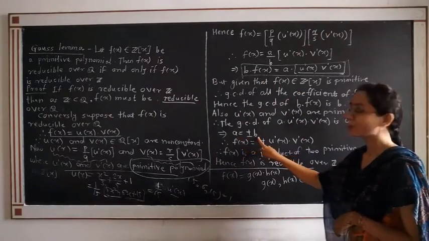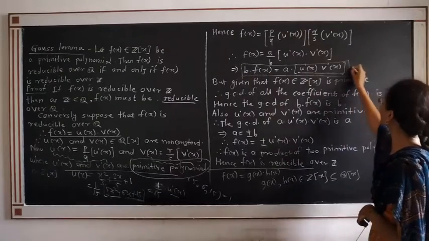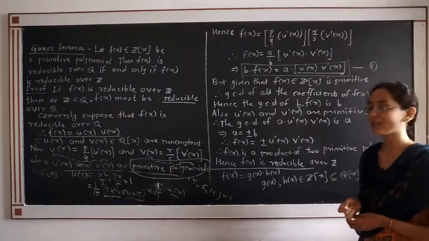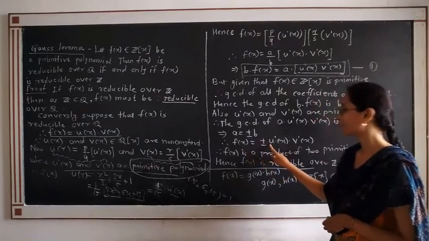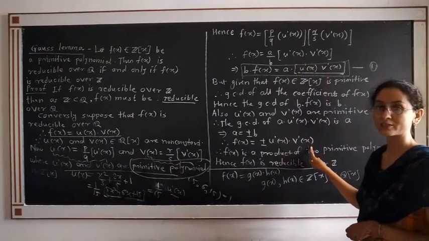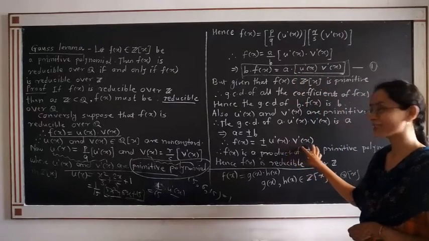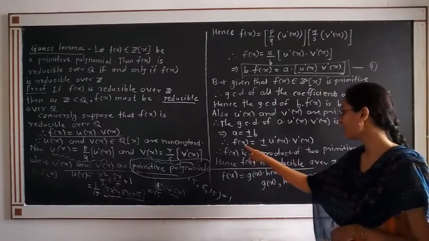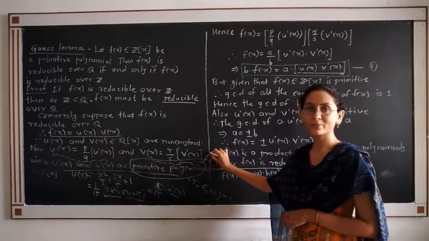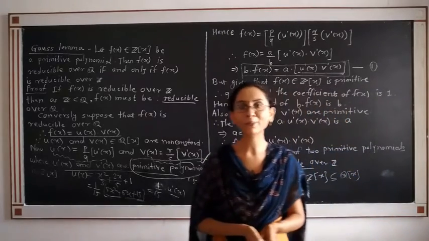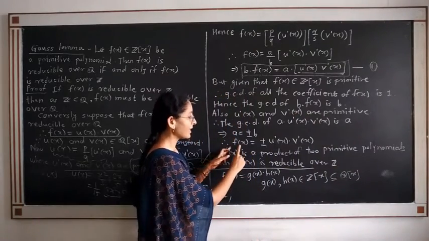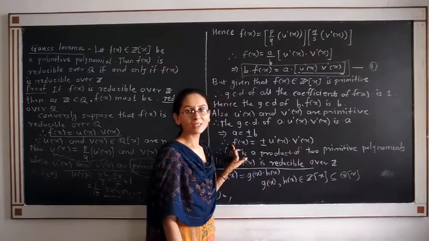If you put a equal to plus minus b in this equation, suppose this is equation number one, what do you get? f(x) is equal to plus or minus u'(x) v'(x). The remaining terms are the same, u'(x) v'(x). Therefore, f(x) is, what are u'(x) and v'(x)? They are primitive polynomials, hence their product is a primitive polynomial. And f(x) is written as a product of two primitive polynomials.